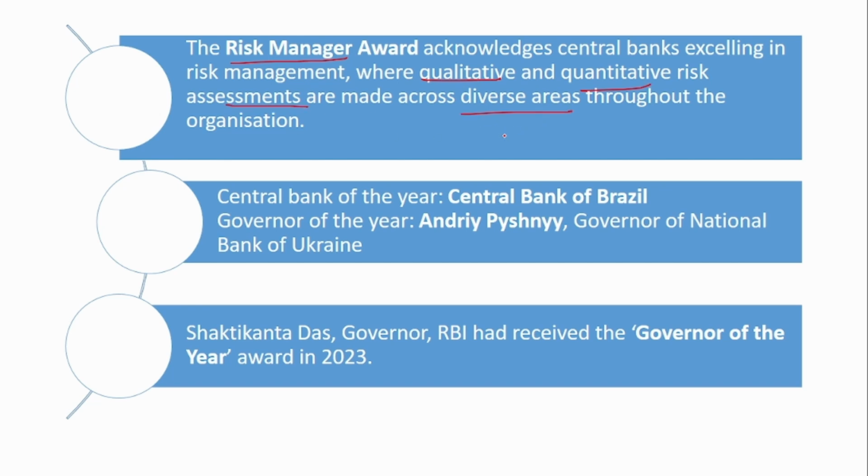The other awards were Central Bank of the Year, given to the Central Bank of Brazil, and Governor of the Year, given to Andriy Pishny, the Governor of the National Bank of Ukraine. Previously, Shaktikanta Das, the Governor of RBI, had received the Governor of the Year award in 2023.